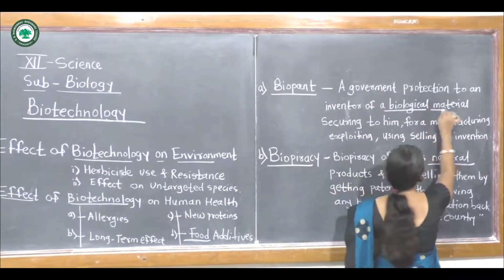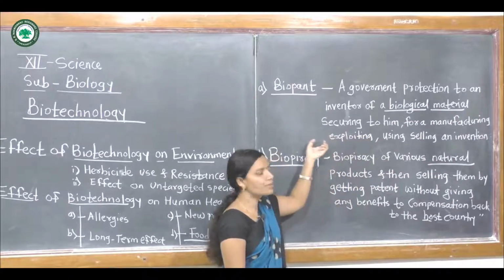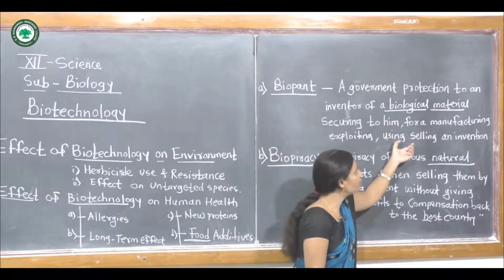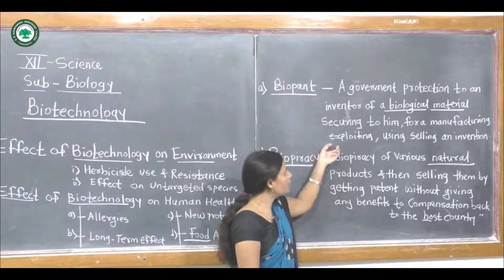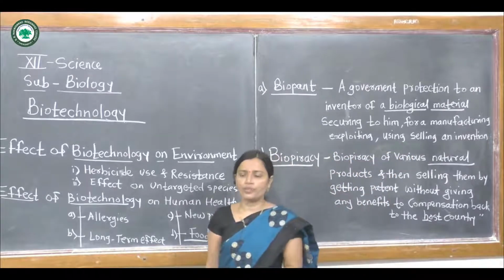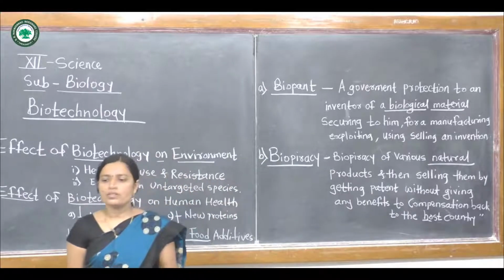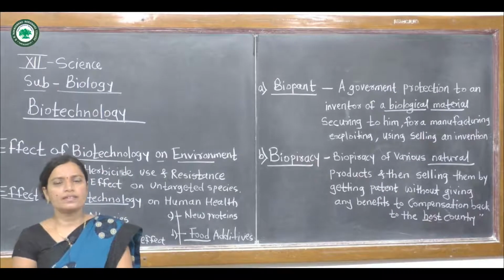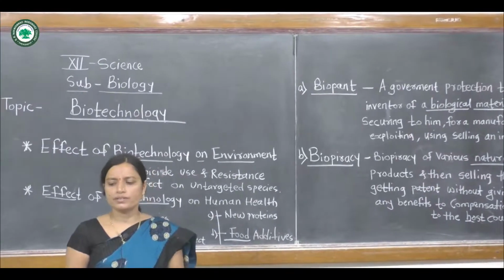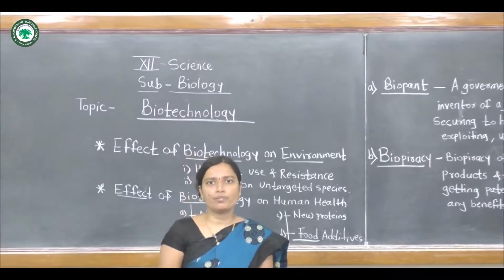The government protects biological material and secures it for manufacturing, exploiting, using, selling and invention. Now this is the definition of biopatent. A biopatent means a biological patent, and these biological patents are awarded for genetically modified crops.